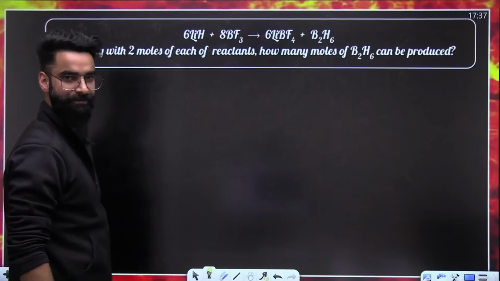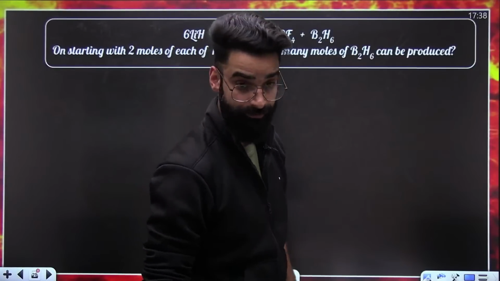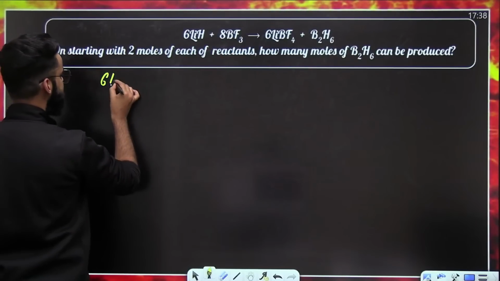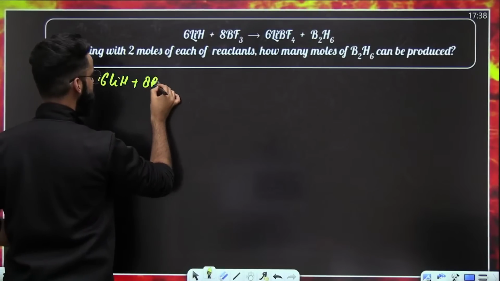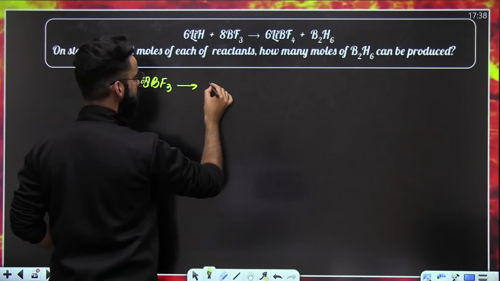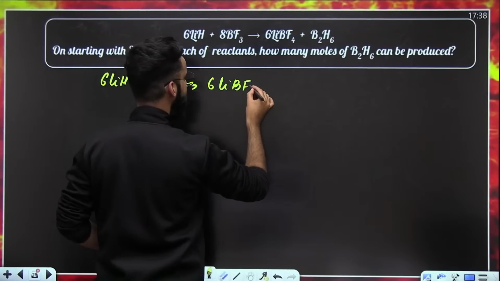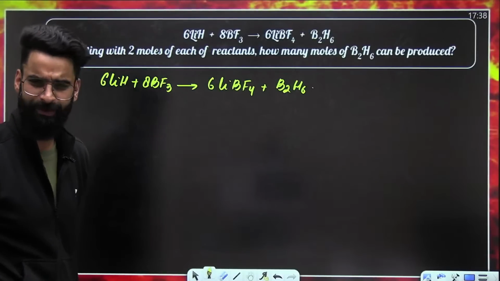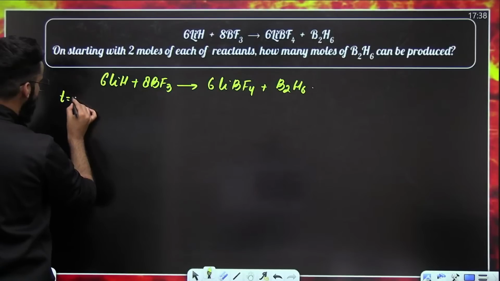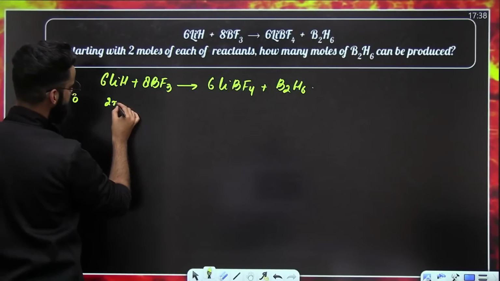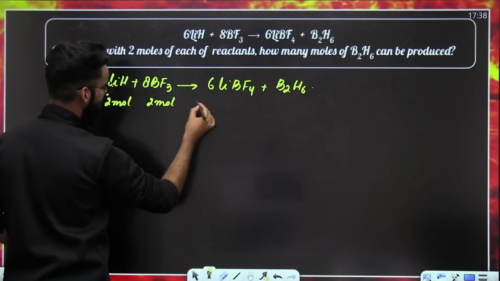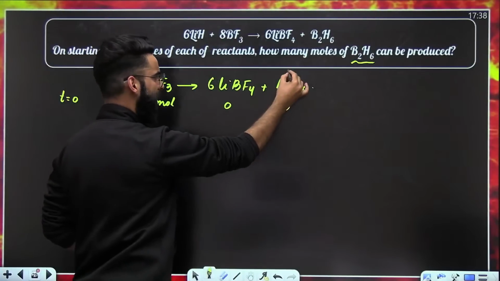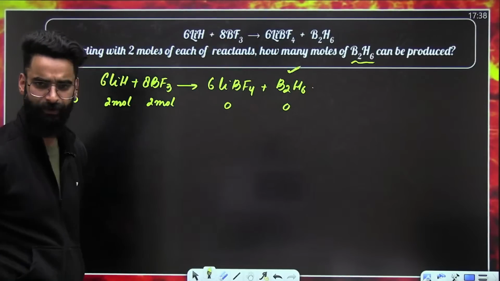All right. One more question. You should kill these questions now, people. One more. The reaction is already given in the balanced format. Let me write it. 6 LiH plus 8 BF3, it gives 6 LiBF4 plus B2H6. Now, as per the question, on starting with 2 moles each of reactants, how many moles of B2H6 can be produced? You have to calculate the moles of B2H6 formed.